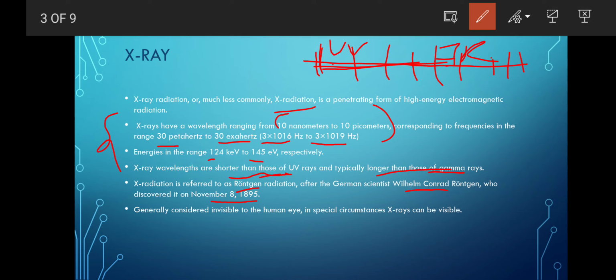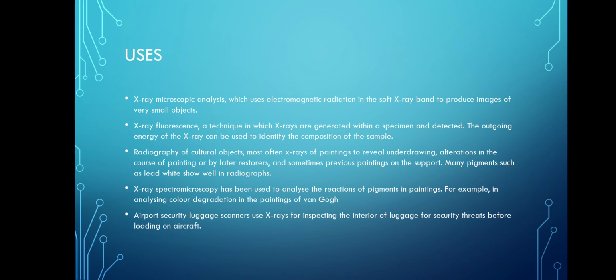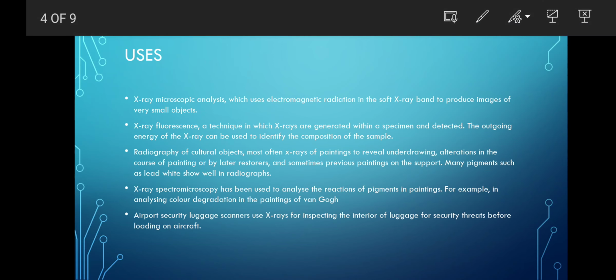Like the UV, we can see it certain times, but the IR radiation is invisible. In the last video lectures we have seen this. But in special circumstances, X-rays can be visible. So what are the uses of this X-ray radiation?